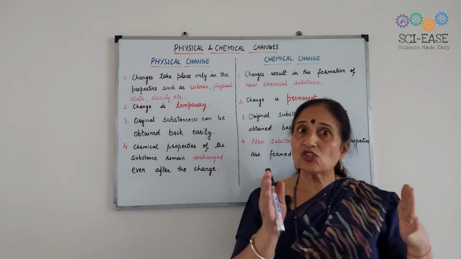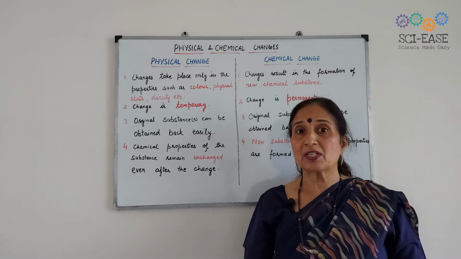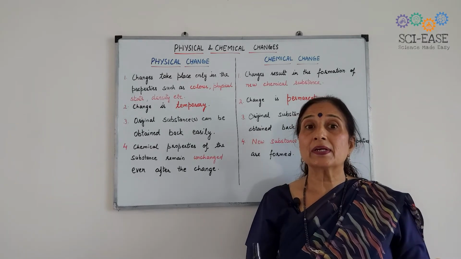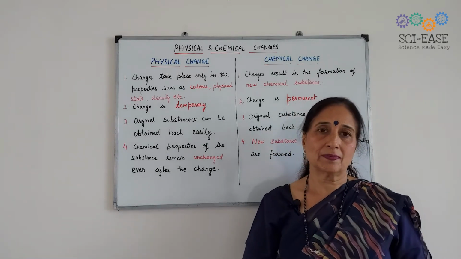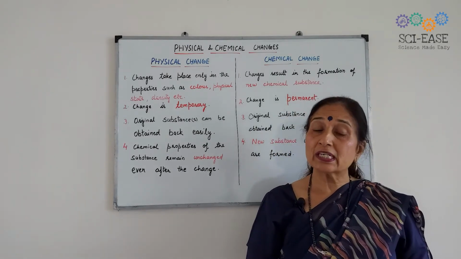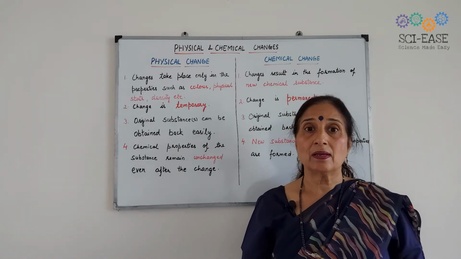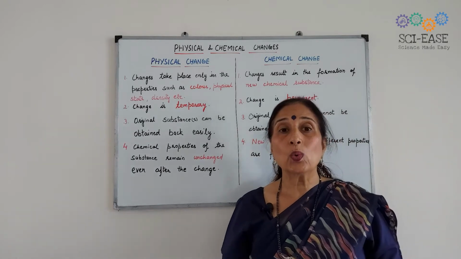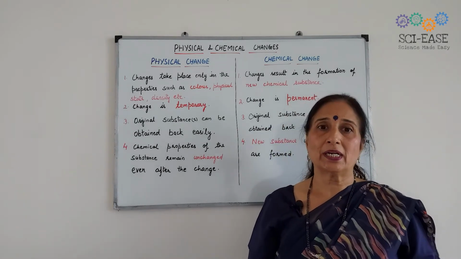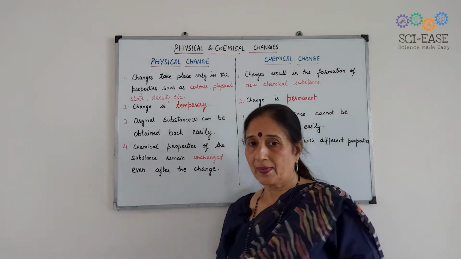So there is a change in the state of the substance, but there is no change in the chemical nature of the substance. So physical changes, you can say they are temporary changes, and there are changes only in the physical properties. Chemical properties remain the same.